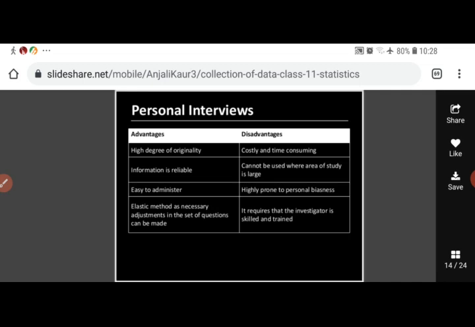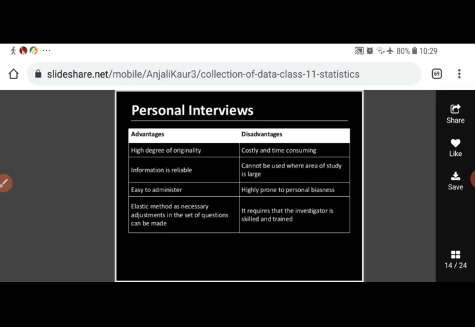Sometimes there are certain languages which are not known by a person, and the person is not able to answer the questions in one language, then we can go for another language which is suitable to them. That is possible only if the investigators ourselves are conducting personal, face to face interviews with the respondent.